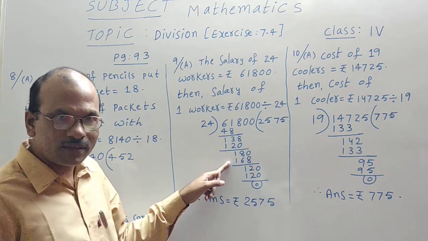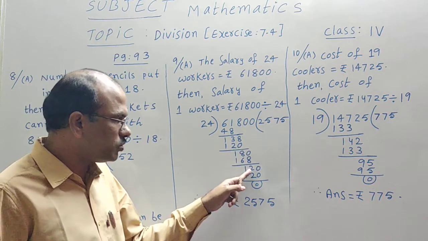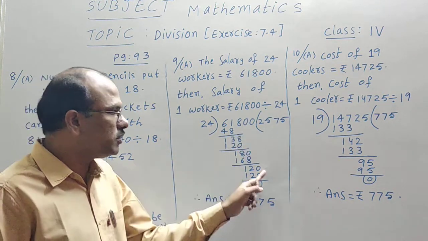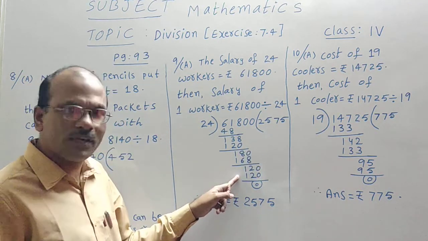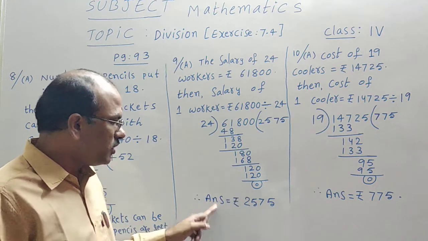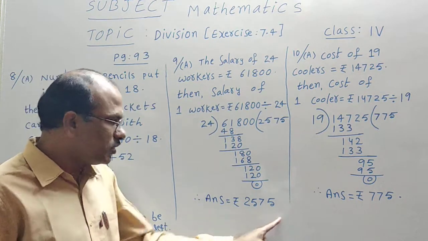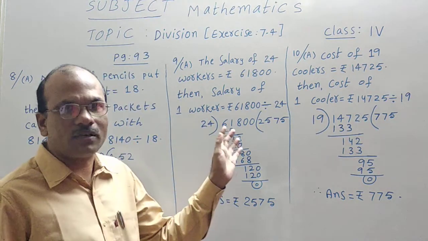We know 8 times we cannot take now. So 10 minus 8, 2. 7 minus 6, 1, because borrow is given. Then last digit 0 dropped, 120. 24 5s are 120 only. Then the remainder is 0. Thus the salary of one worker is 2,575 rupees. I hope these things are very clear.